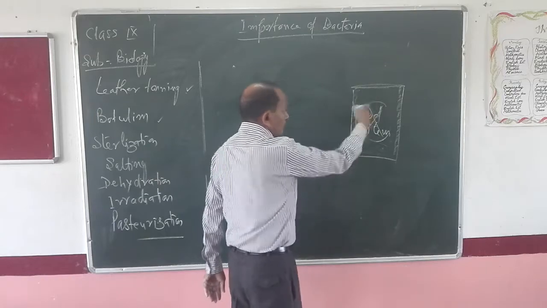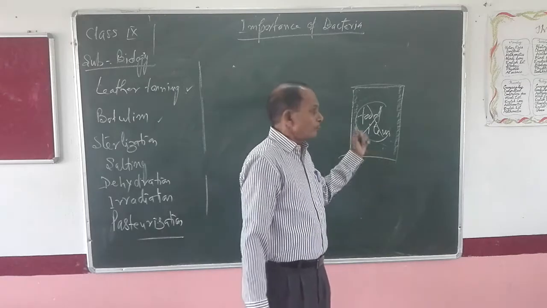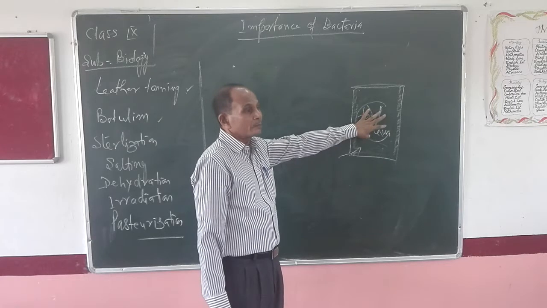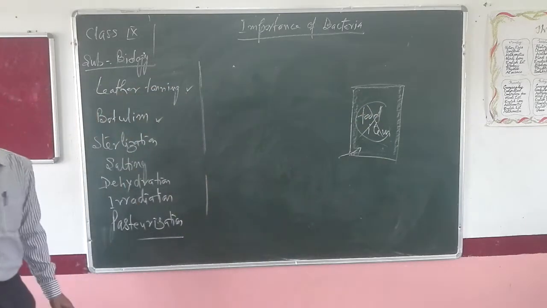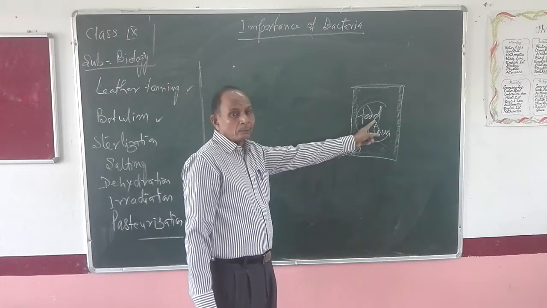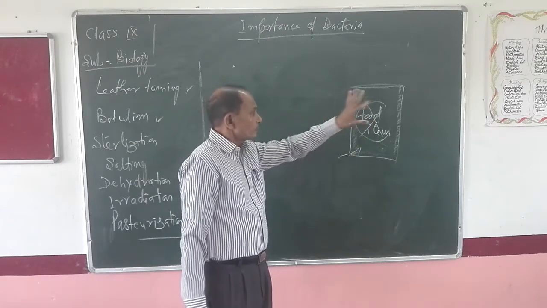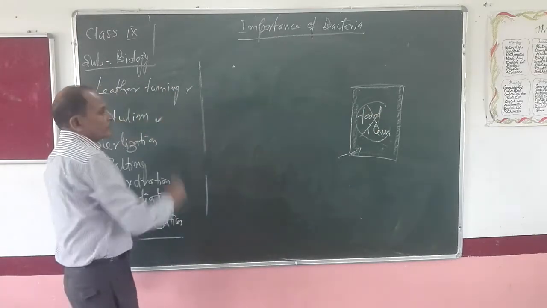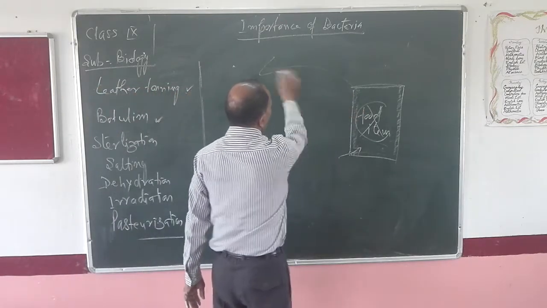Now, this process of destruction, this process of food poisoning, which is caused by bacteria inside sealed cans, is known as botulism. Suppose this container has been transported to any country.